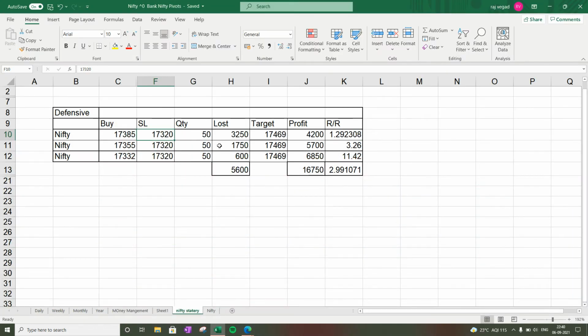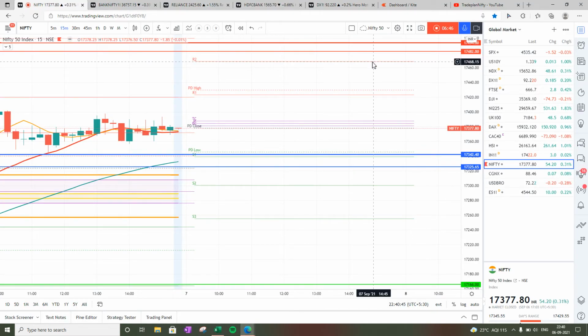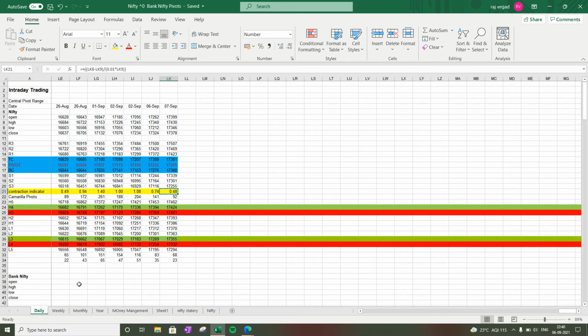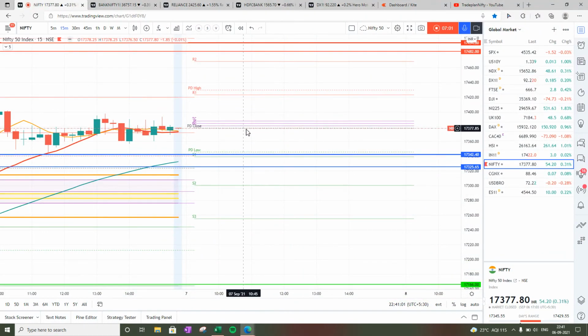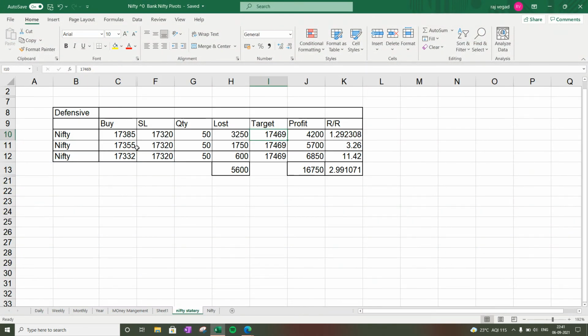for a target of 17,469, which is R2 for tomorrow. So the idea is to buy on dip, the first lot at pivot, second at L3, which is at 17,355, and third at 17,332, which is L4 for tomorrow, which is the best possible scenario. So look forward for a reversal pattern on any of these three critical junctions, which are 17,385, 17,355, and 17,332, for a target of 17,469, which is R2.